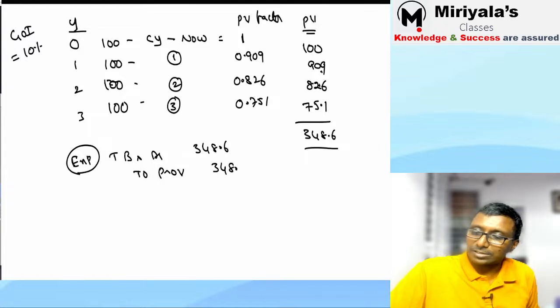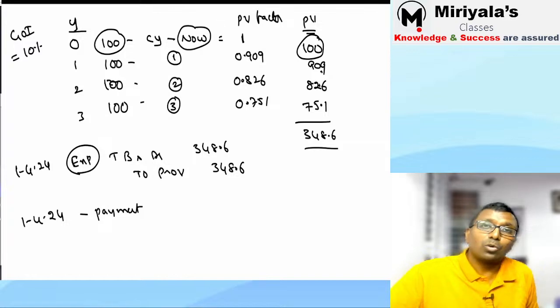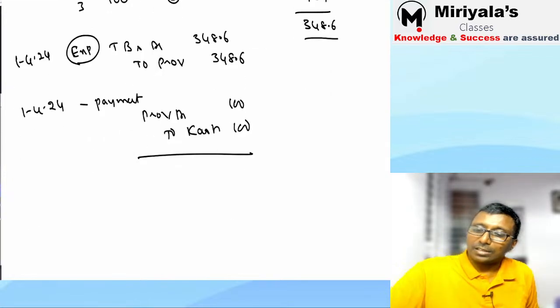348.6. Which date is this? Say, for example, 1/4/2024. On 1/4/2024 only, are you making a payment of 100 rupees or not? Yes, sir, I am making this first 100 rupees today only. So payment means what are you supposed to record? Provision account debit to cash. You are going to clear 100 rupees. Agree? Correct.